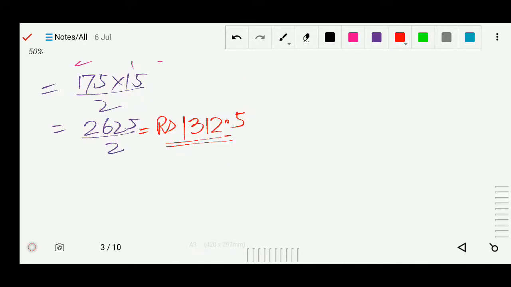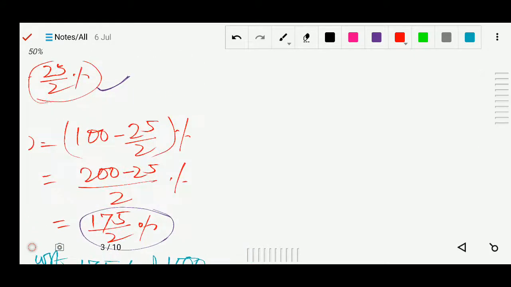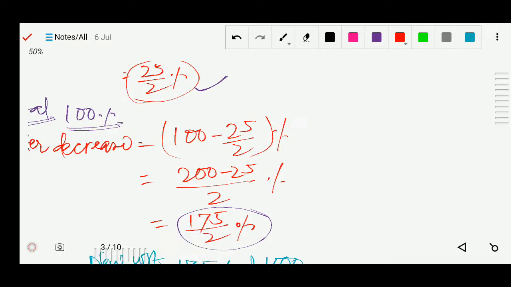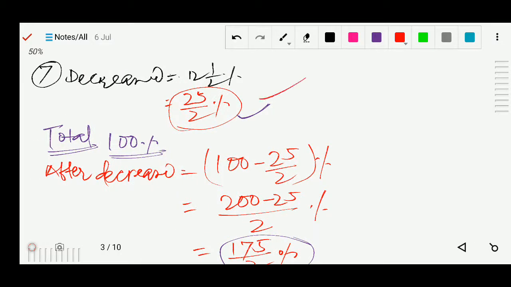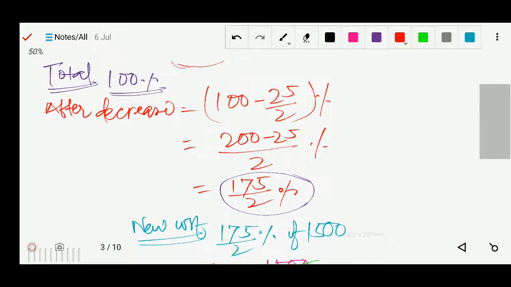Okay, so how have we solved? Simply we subtracted the decreased value from the 100%. Decreased was 25/2%, and the total we know is 100%. So after decrement, 100 minus 25/2, so that percentage became 175/2%.